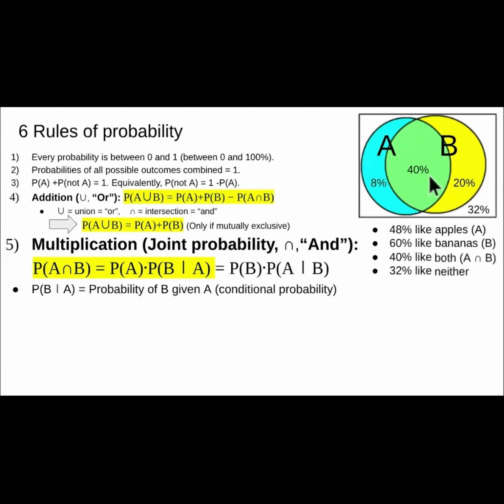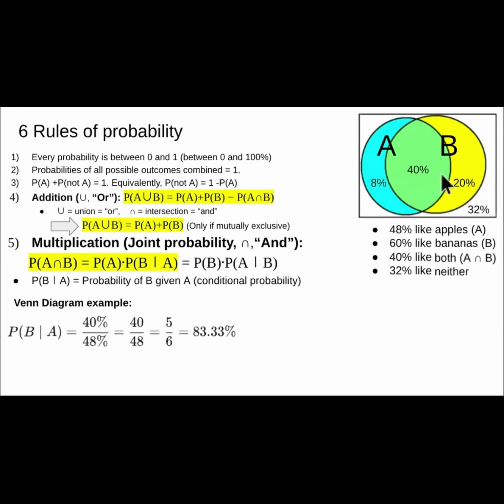So you focus only on this left circle. Those are the people who like apples. So the probability of B given A is 40% out of 48%, which is equal to 5 over 6, or 83%.